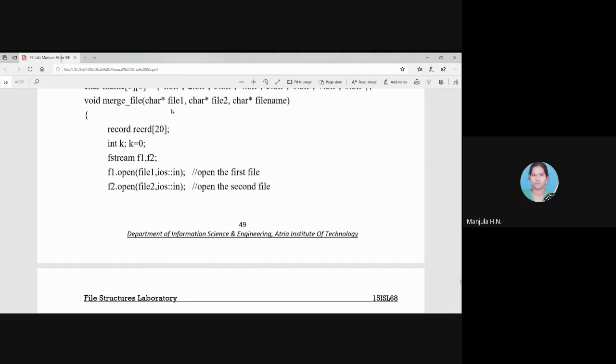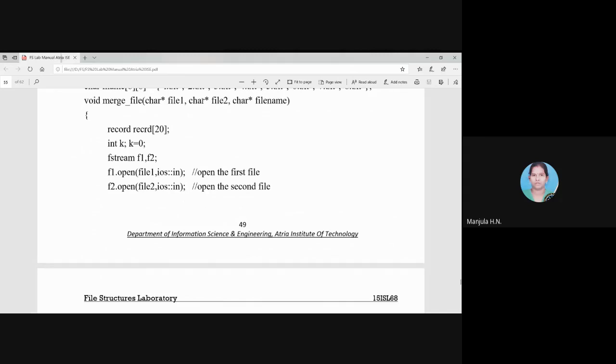One is file1, which is a pointer variable of character data type. File2 is another pointer variable of character data type, and file name is another pointer variable of character data type.